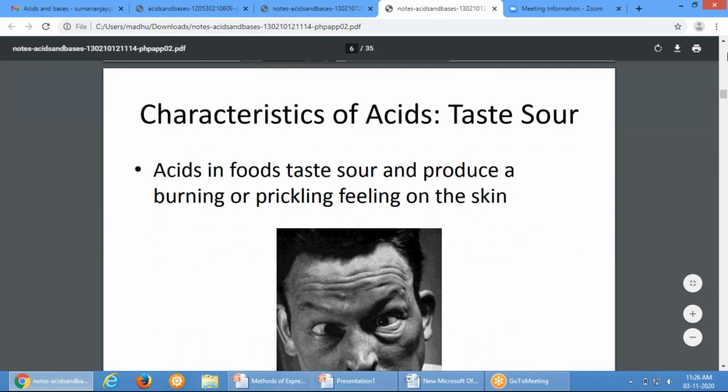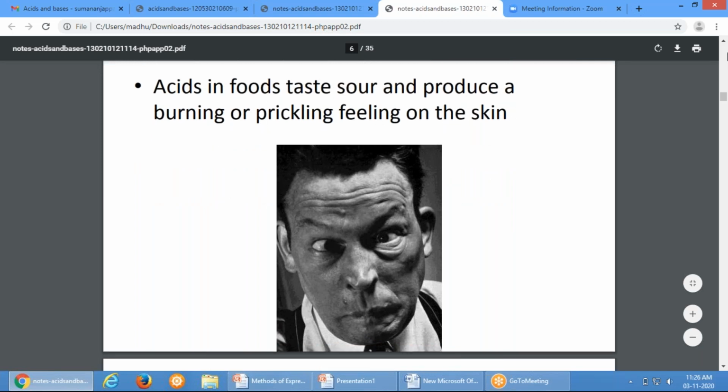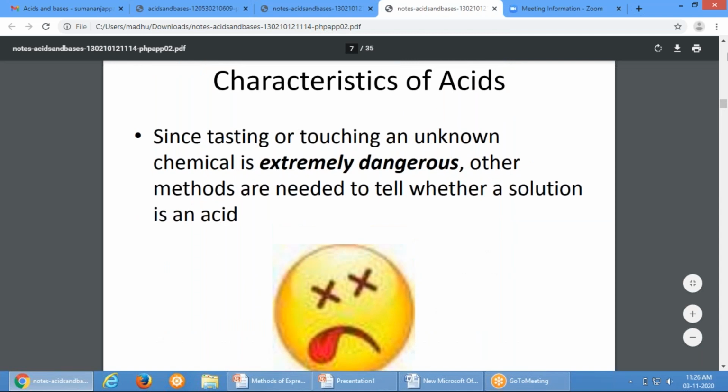Acids taste sour and produce a burning or prickling feeling on the skin. So you have to be very careful while handling acids. Since tasting or touching an unknown chemical is extremely dangerous, other methods are needed to tell whether a solution is an acid or not.